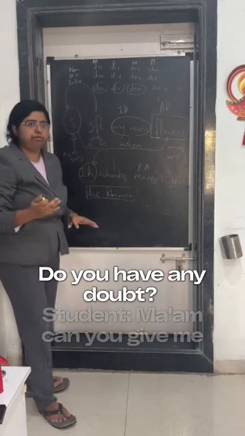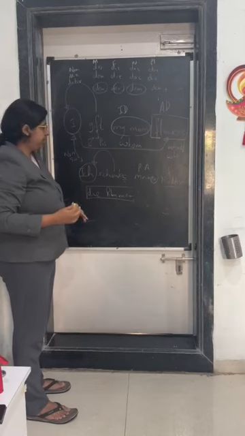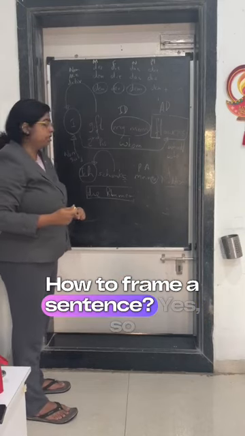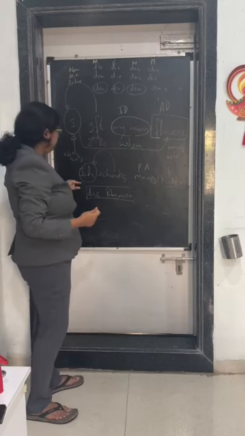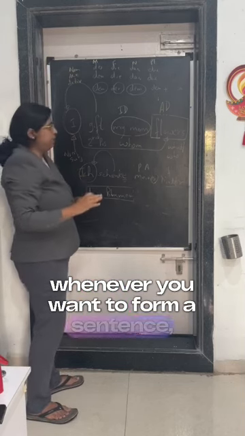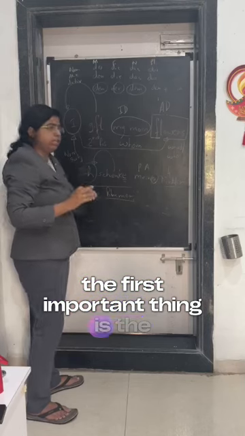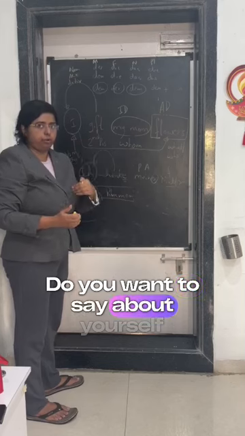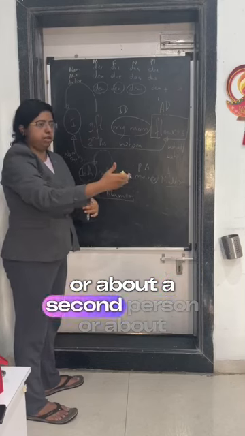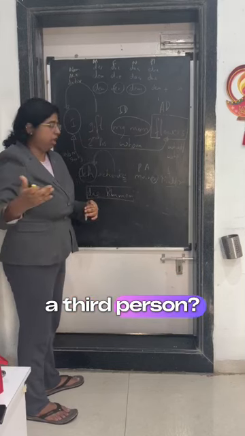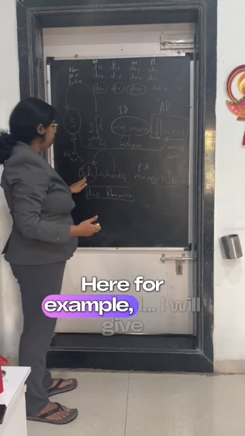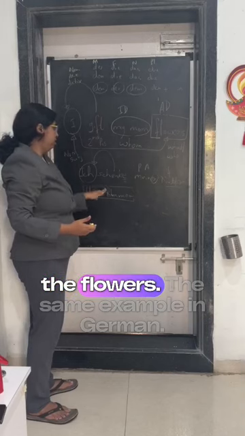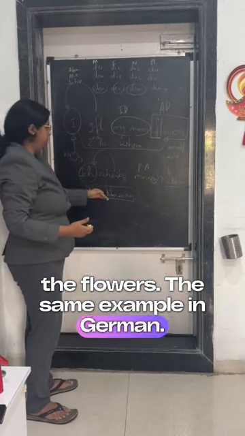Any doubt? Ma'am, can you give me one example of how to frame a sentence? Yes. So basically, whenever you want to form a sentence, the first important thing is the subject. You should decide what you want to say. Do you want to say about yourself or about a second person or about a third person? Here for example, I gift my mother the flowers. The same example in German.